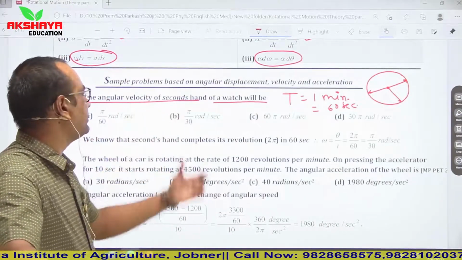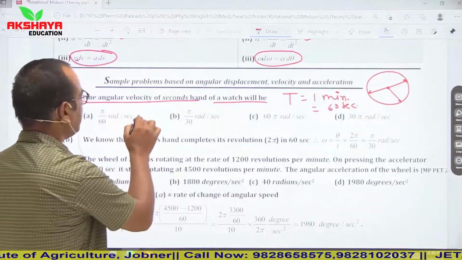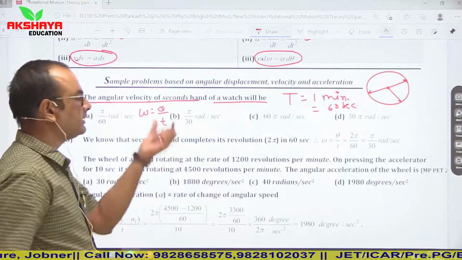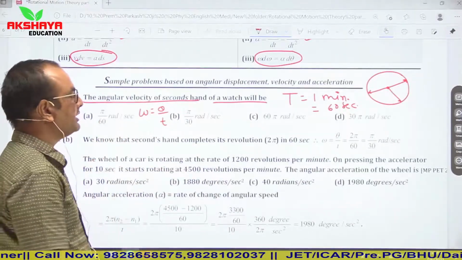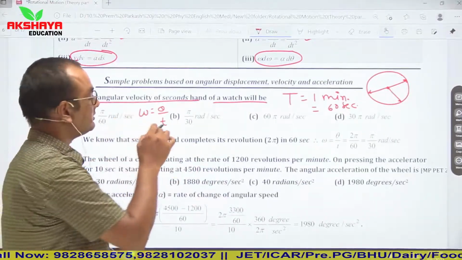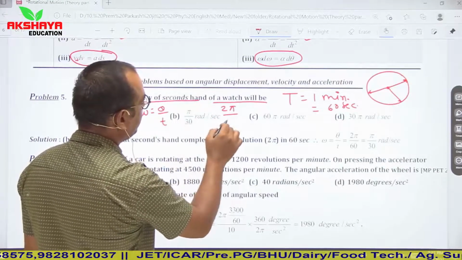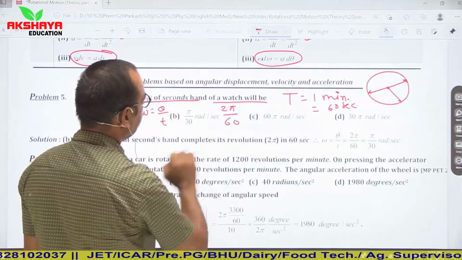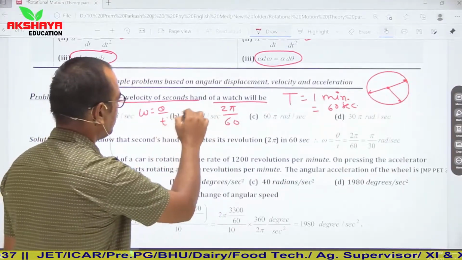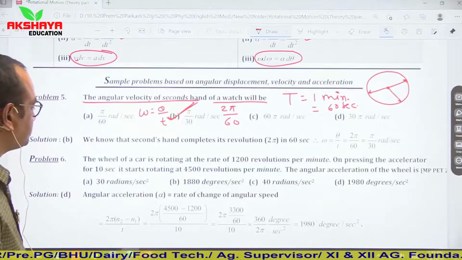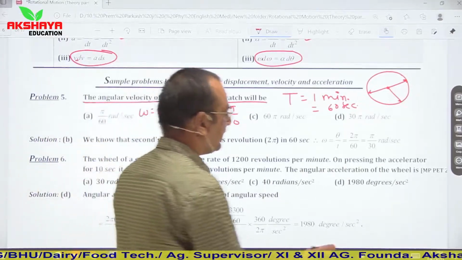So here we can calculate its angular velocity using the relation omega is equal to theta upon t, angular displacement upon time. Angular displacement, one cycle is completed, means 2 pi radian, divided by time 60 second. So it is pi by 30 radian per second. So our second option is correct. Pi upon 30 radian per second is the correct answer. Now see, the next question.